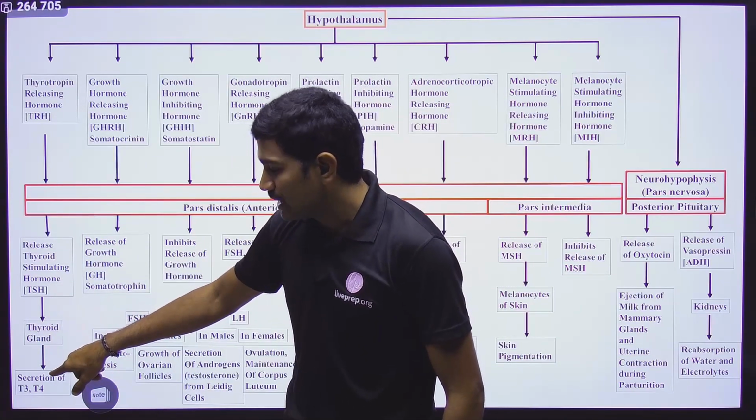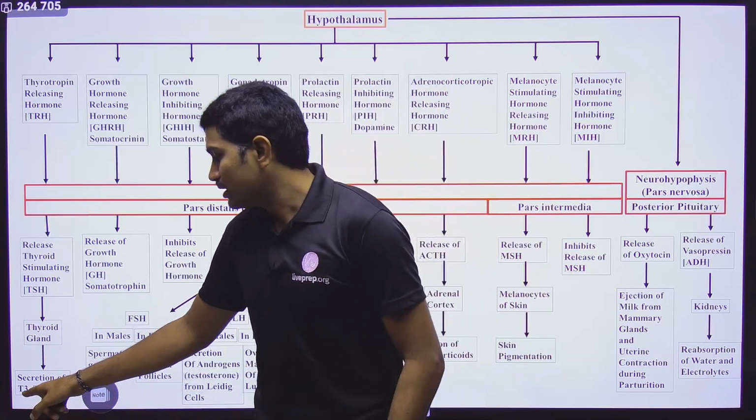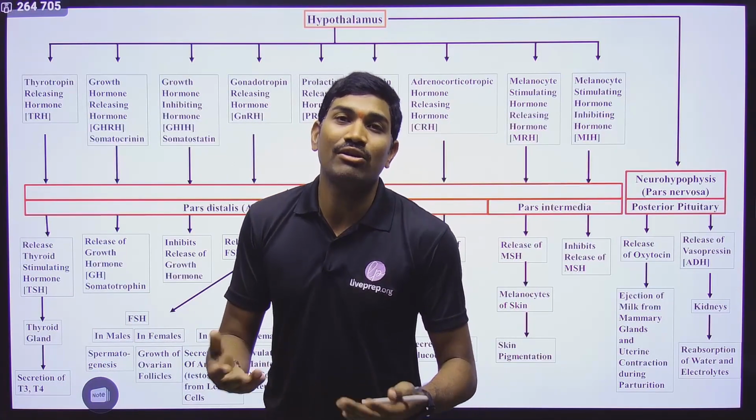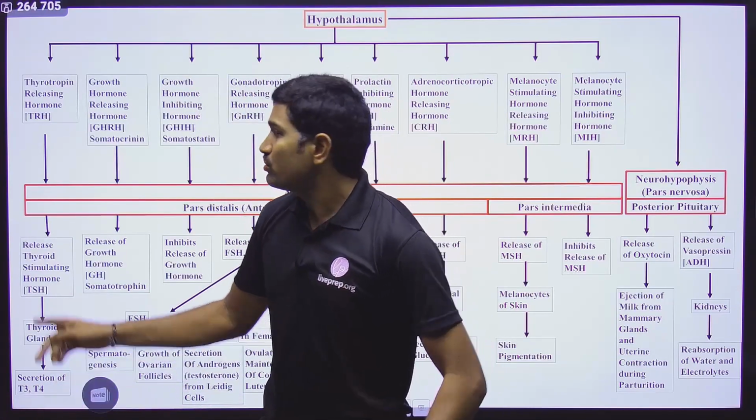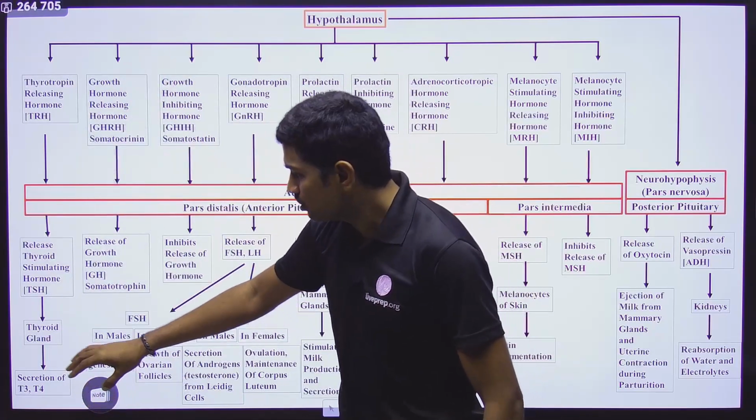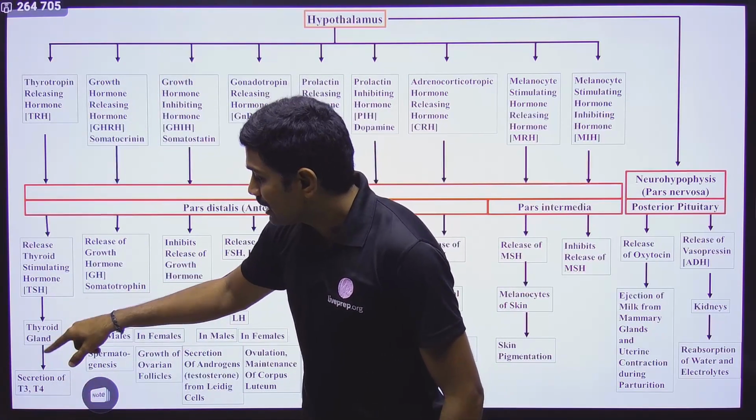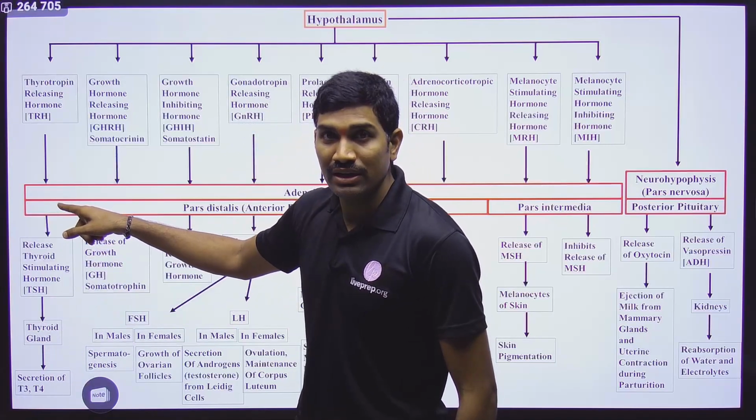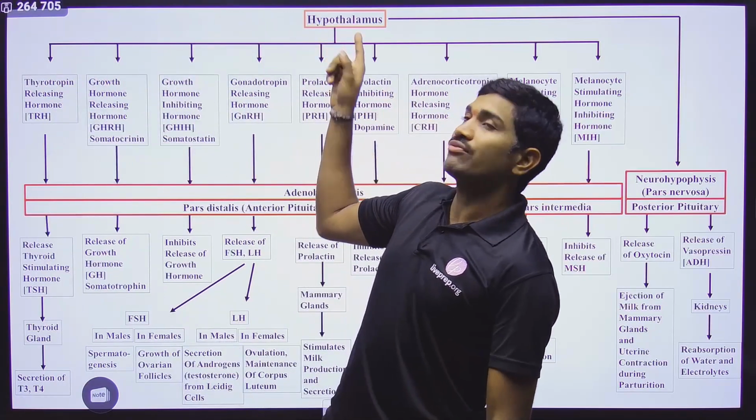Once it acts on the thyroid gland, the thyroid gland starts the production of T3 and T4. T3 is called triiodothyronine. T4 is called tetraiodothyronine, also called thyroxine. Yes or no? So in this we can understand the relation. The thyroid gland releases T3 and T4, but the release of these hormones is under the control of TSH produced from the pituitary, which is in turn under the control of TRH produced from the hypothalamus.